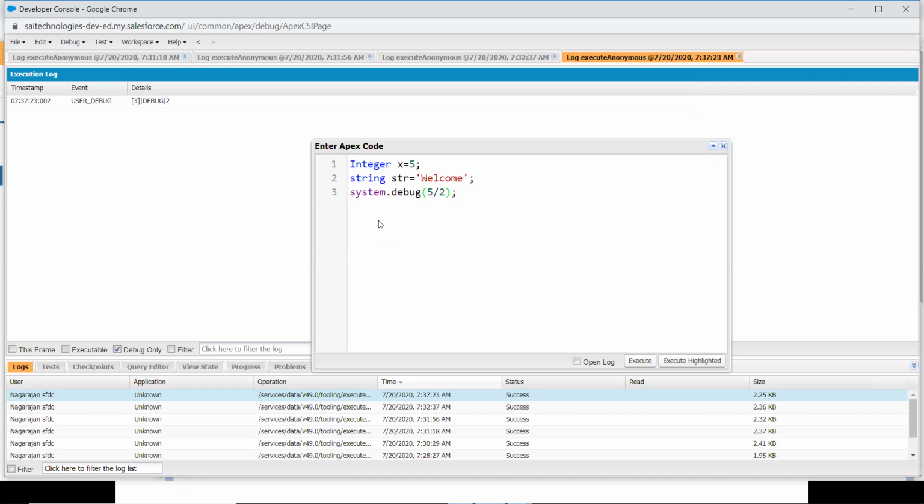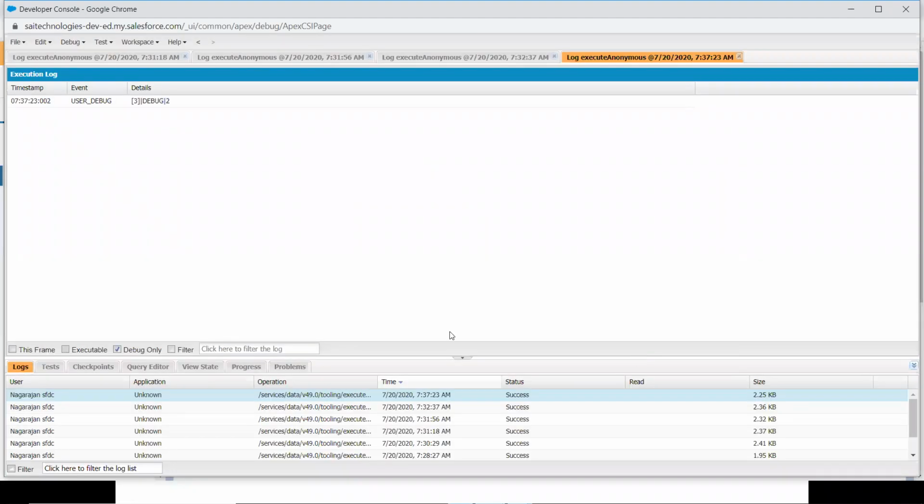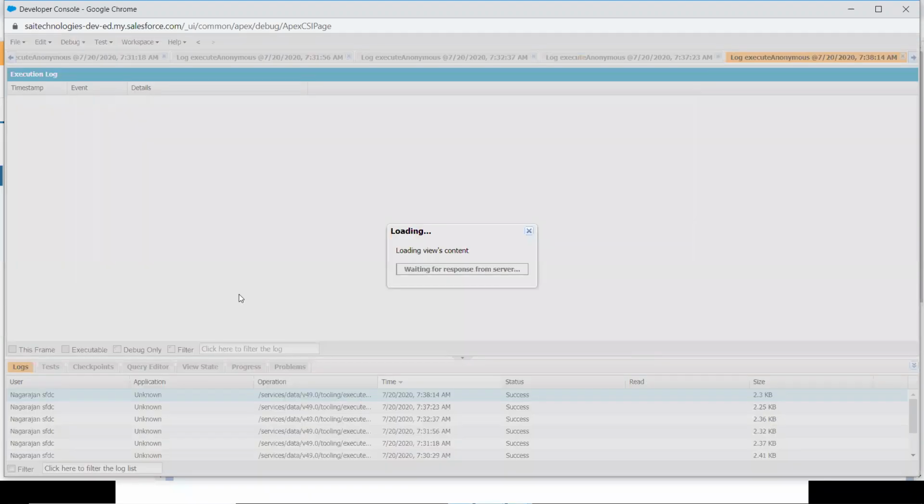To get the decimal value, instead of integer, you have to specify decimal. Let's check what the output may be. I executed it, let's see the output.